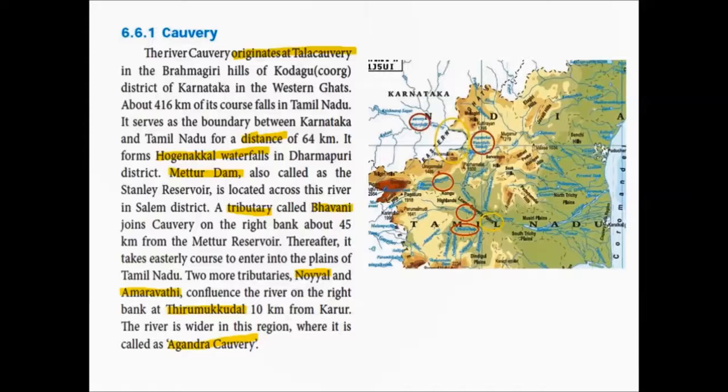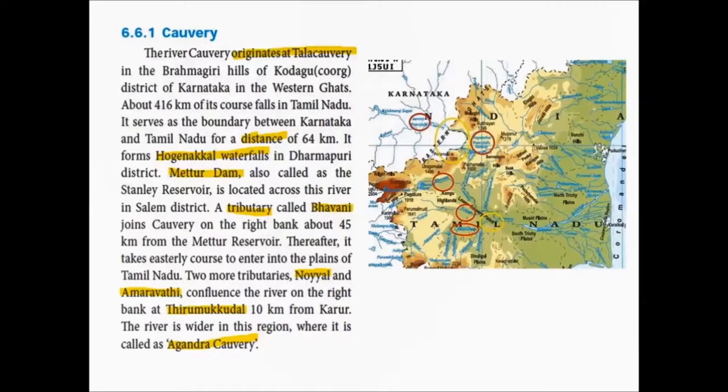About 416 km of its course falls in Tamil Nadu. That is, river Kaveri flows for about 416 km in the state of Karnataka and then it falls in Tamil Nadu. In Tamil Nadu, it serves as the boundary between Karnataka and Tamil Nadu for a distance of 64 km.